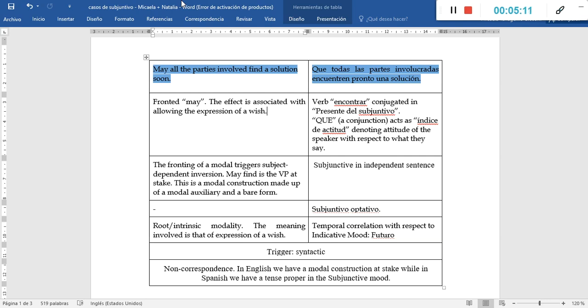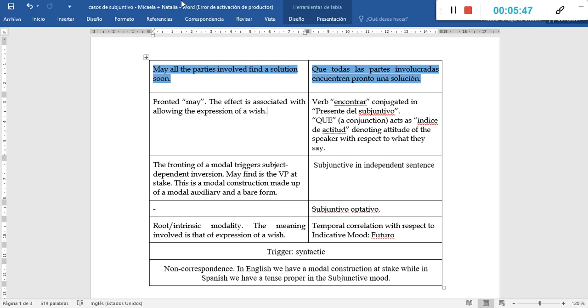So, in the case of Spanish, we can speak of subjuntivo, and we can classify the instance of subjunctive as subjuntivo optativo, following the classification that you have on your handbook as well. This would be then subjuntivo optativo, es decir, hace referencia a acciones necesarias o deseadas. So in this case, it would be una acción deseada.